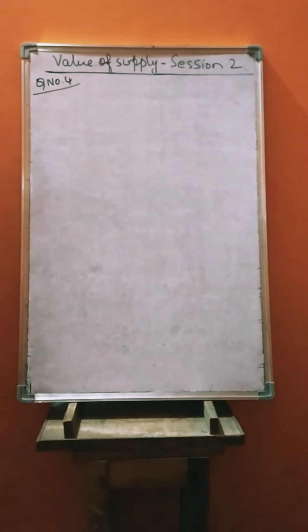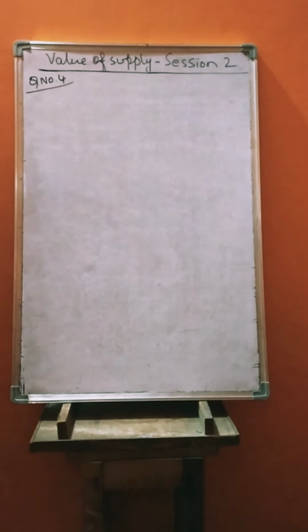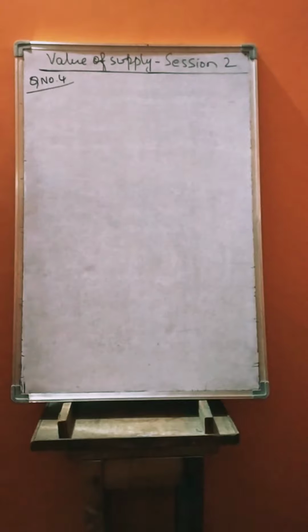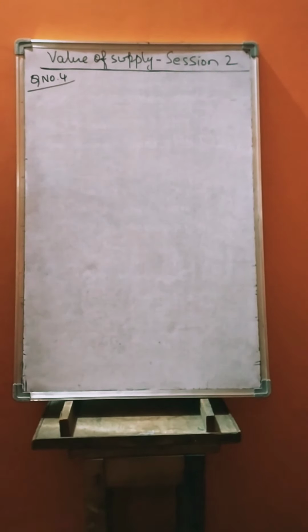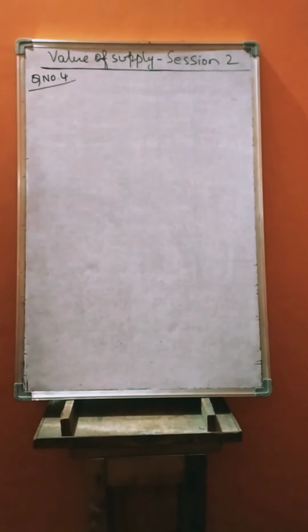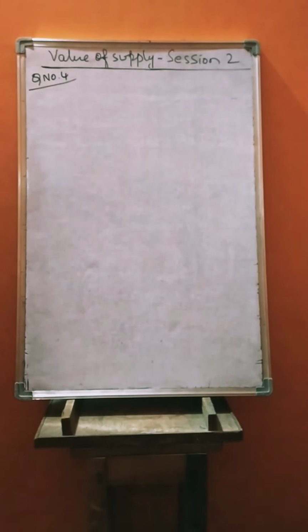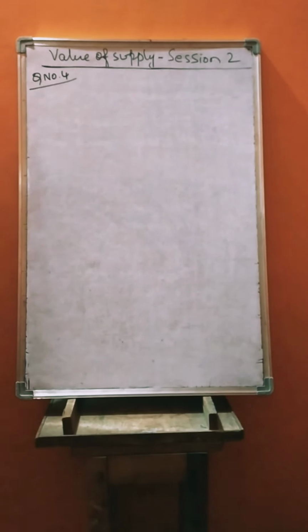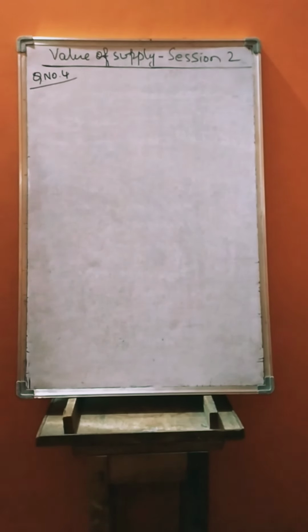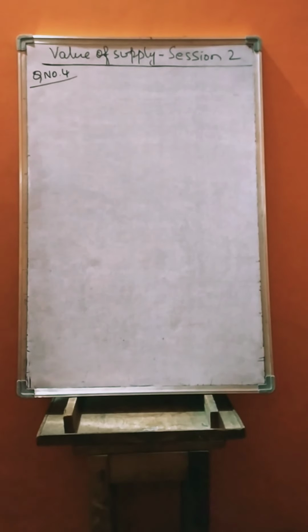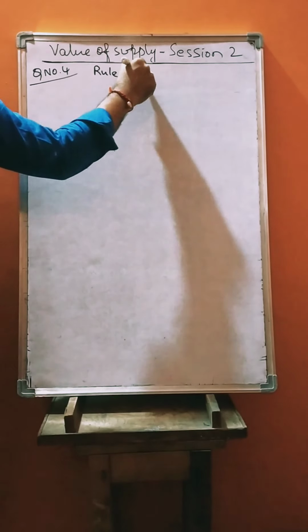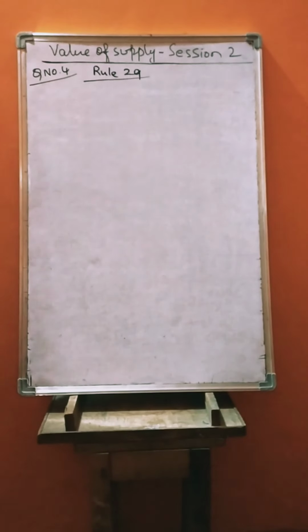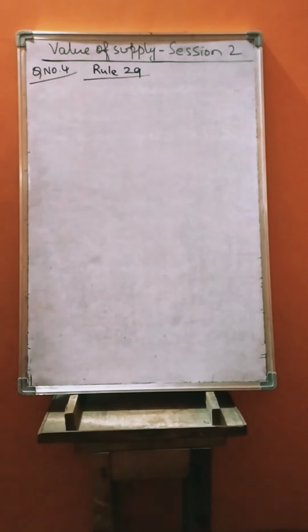So by reading the question, what did you understand? By reading the question, one must understand which rule needs to be applied. Here they have given 2 things. One is, people are related to each other in the form of principal and agent. There is an open market value. And the third thing is also given, same kind and quality is also being supplied by independent supplier. So whenever these 3 are given, which rule needs to be applied? Rule 29 needs to be applied. Whenever we are applying rule 29, how do you determine value of supply?